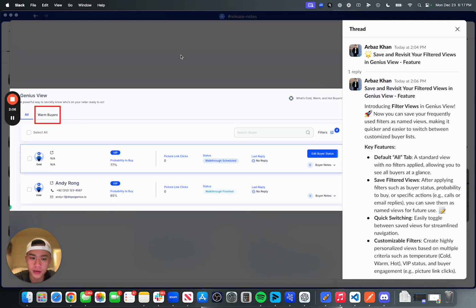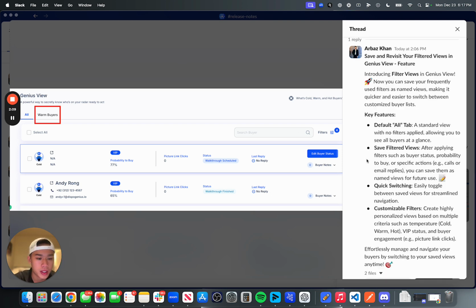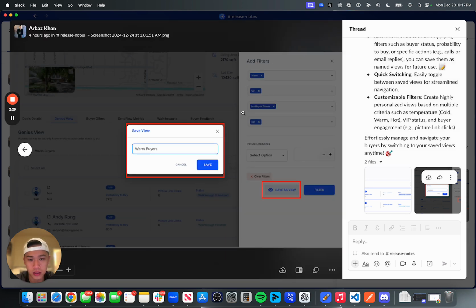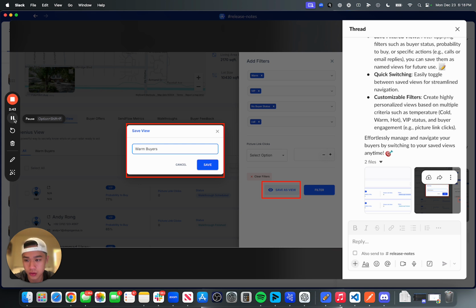Next, a super simple feature that we stole from High Level was essentially saved views. What people have said in the feedback here is they would have to set up some filters every single time they look at their Genius view, and essentially they wanted to just save them. And this is pretty easy for us to implement. So here it is. You can have saved views. So you can do a certain filter you usually do every time. You can even set it to be like, okay, this is our day one process, we should call this list. This is our day two process, we should call this type of list, and so on and so forth. So that is the Genius View saved filters, or saved view.